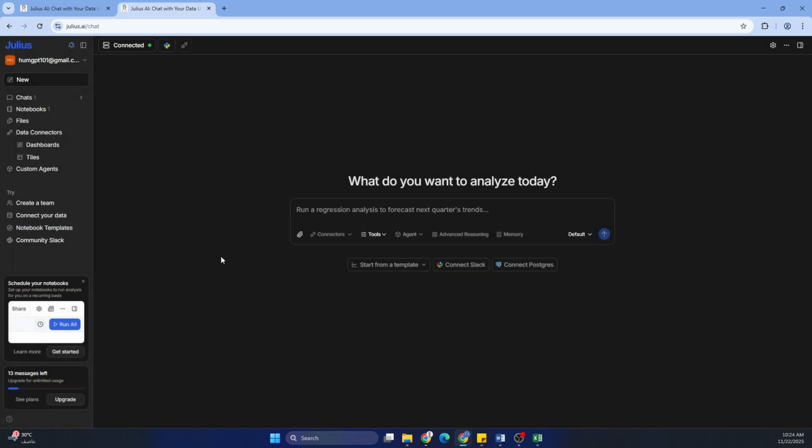In the middle of the canvas, you'll see it says, what do you want to analyze today? So it can run different data analyses. You drag and drop your data here, or maybe use the connectors if you have the Pro version, and you just say run, and it will do the analysis for you basically. We can also go here and click add files.